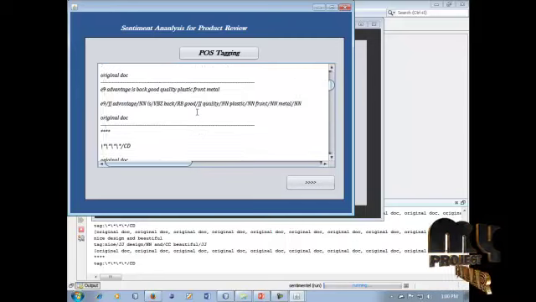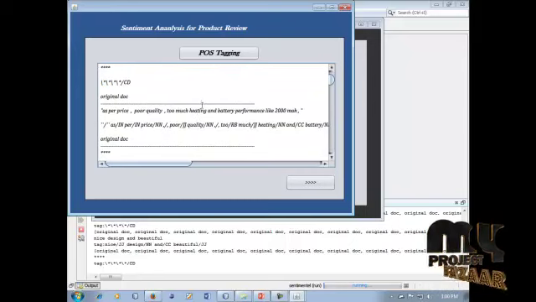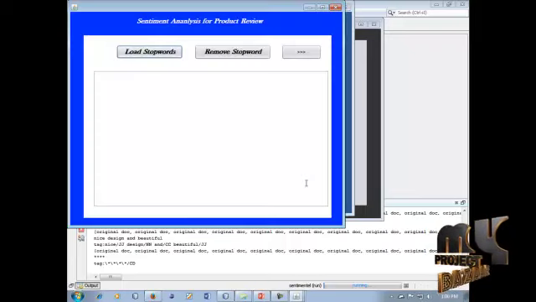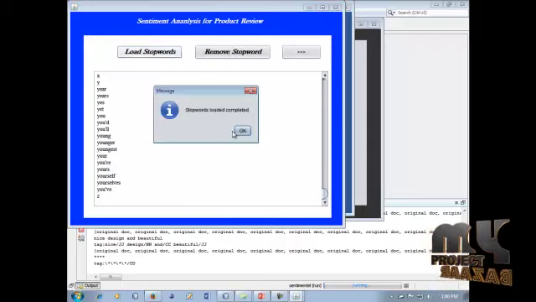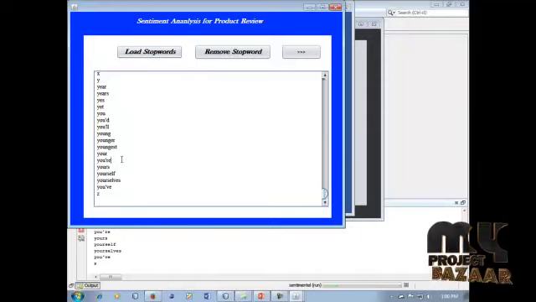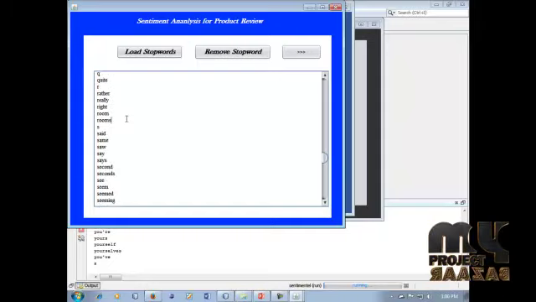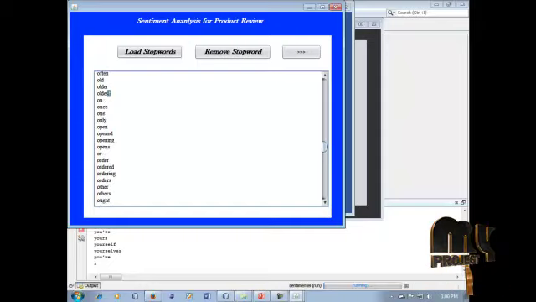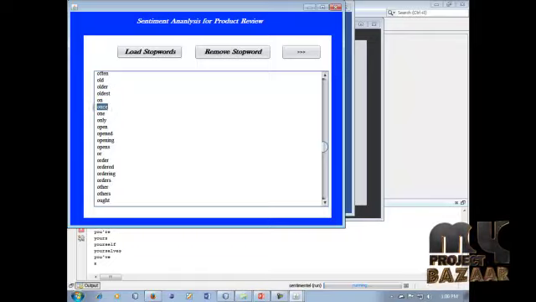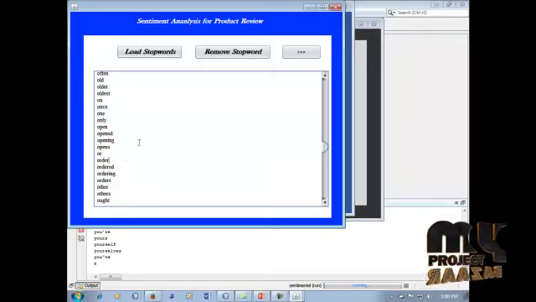POS tagging can use binary numbers for representation. If it is good it gives zeros, and for bad it uses ones, the negative mark, and positives give zeros in this tool. Another process is load stopword. Load stopword is a dictionary that can be loaded in this process. All of the unwanted information is in this load stopword dictionary. The unwanted words and information can be removed and deleted from our loaded product reviews data.